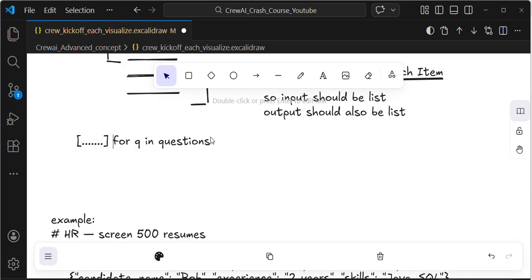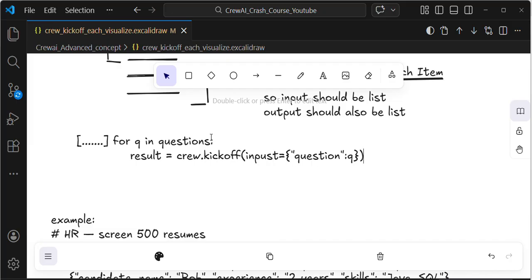It will return the overall list. So I will kick off in this way: crew.kickoff, and my inputs equal to my question and my queue. I am storing it inside the result parameter, and then I'm printing.